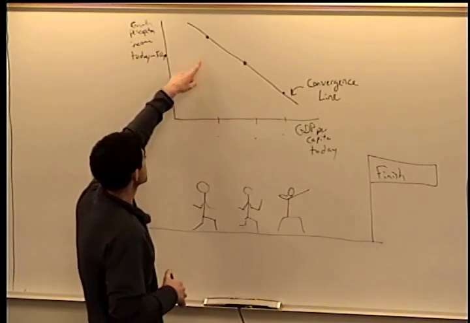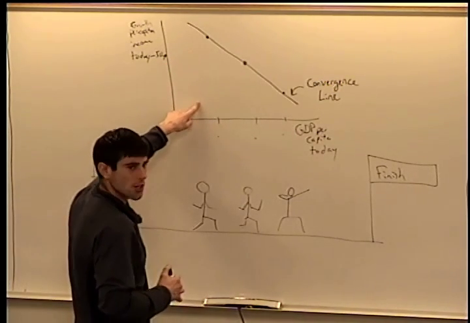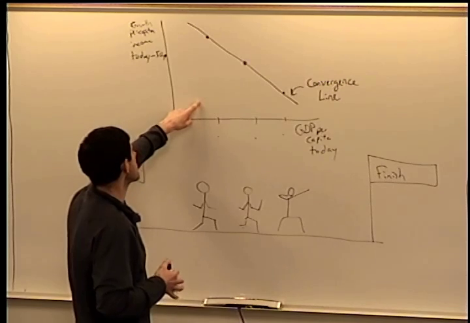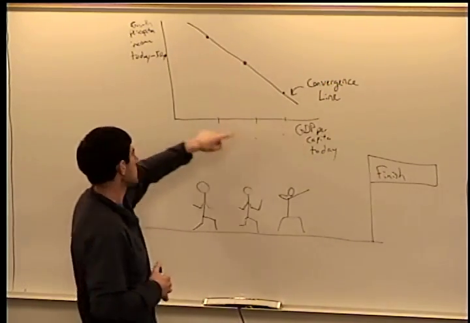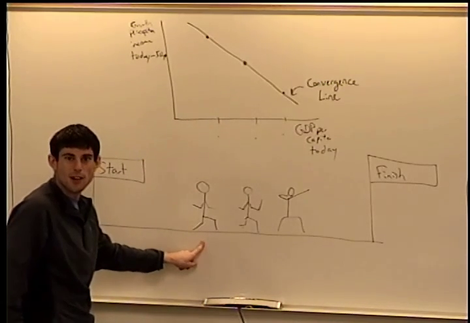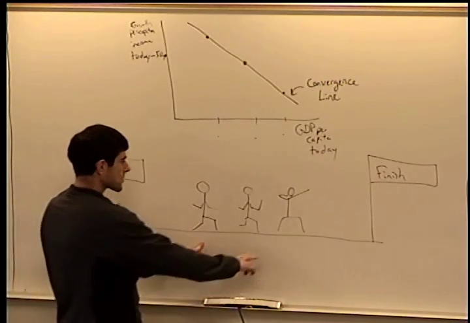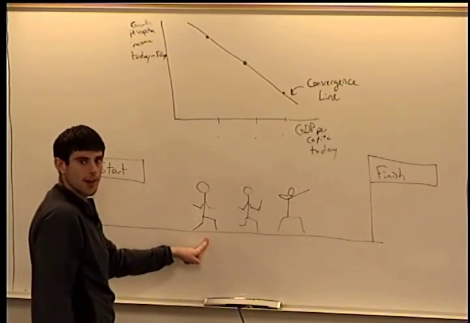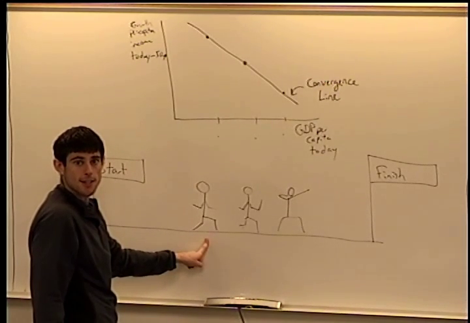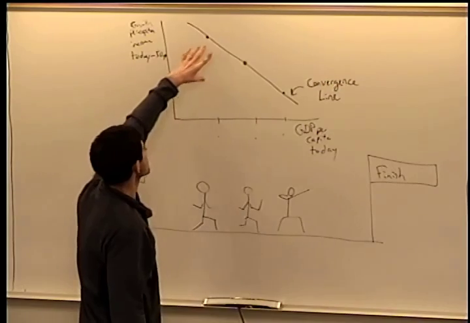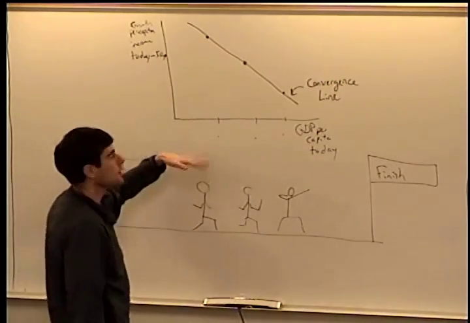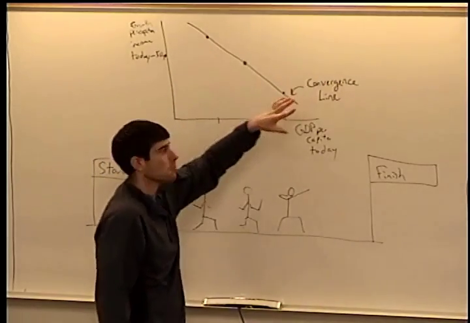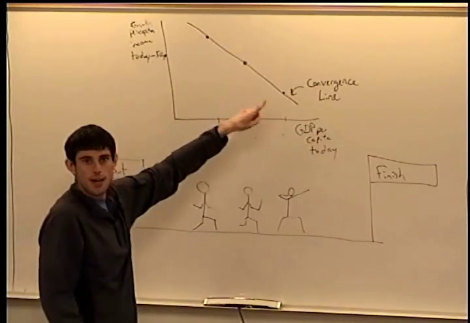If a country is poor and it's down here, that means it's growing too slow to be able to catch up to these guys. Okay, so it's like this guy not running fast enough. If these two continue to run faster than this guy, he's going to lag behind. So if countries are below this line, that means that they're not going to grow fast enough to catch up in 50 years to everyone else.